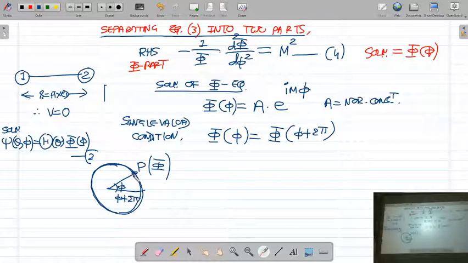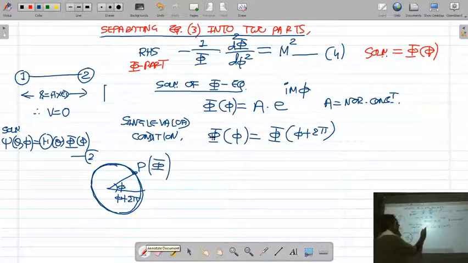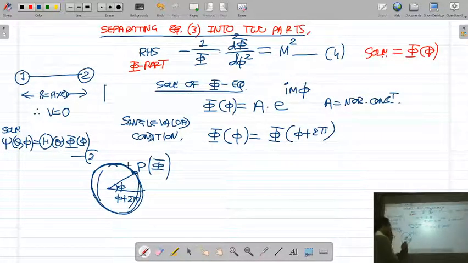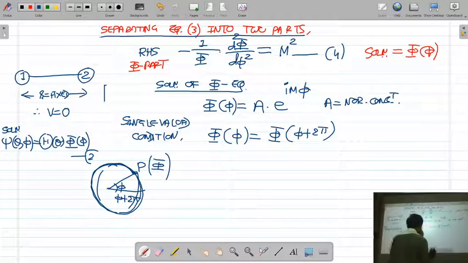So single value condition means if you make one rotation and come back to the same point P, the function is not going to change. So the value of function phi calculated by putting phi, and the value of function phi after one rotation, after increasing angle phi by 2 pi, remains same. That is known as single value condition.